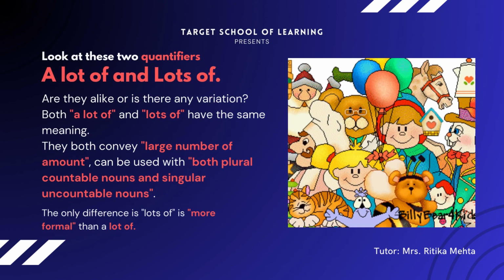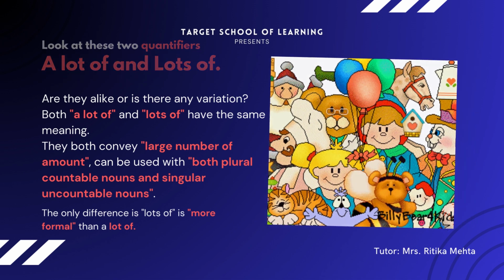Talking about the last two quantifiers, a lot of and lots of. Are they alike or is there any variation? Both a lot of and lots of have the same meaning. They both convey a large number or amount, and can be used with both plural countable nouns and singular uncountable nouns. The only difference is lots of is more formal than a lot of.